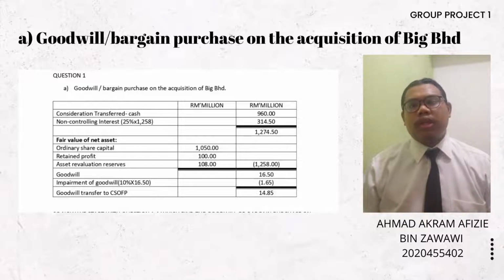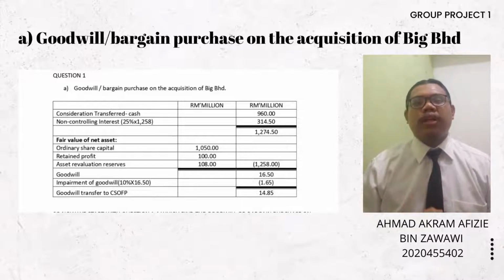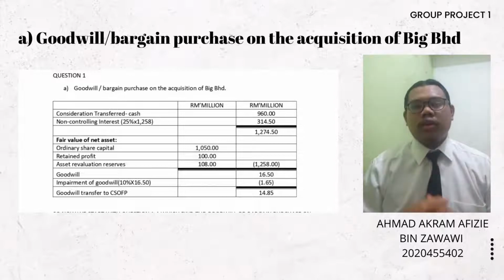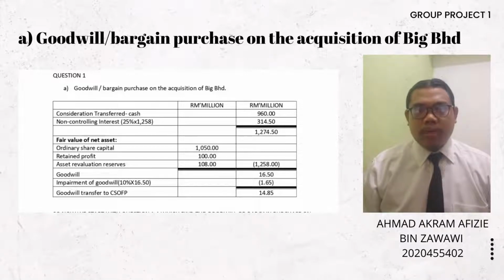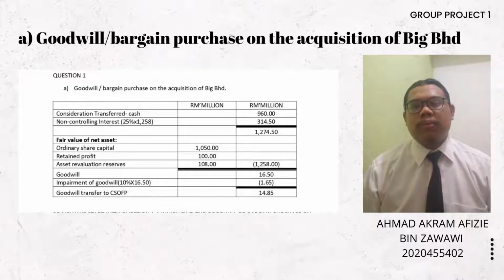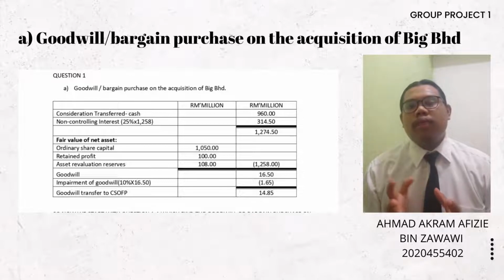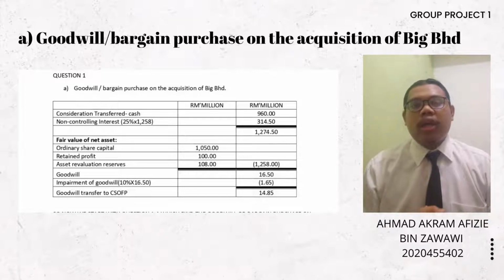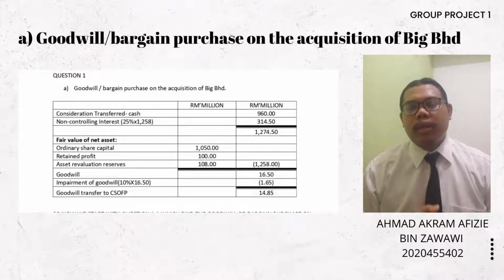So now we start with question 1A, which is to find the goodwill or bargain purchase on the acquisition of Bid Berhad. First, the consideration transferred is by cash, and the amount is 960 million. Next, we have to find the fair value of net assets at the acquisition date, because in the question, the goodwill will be calculated by the partial goodwill method.